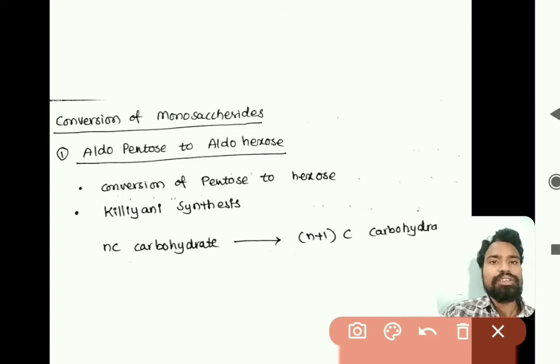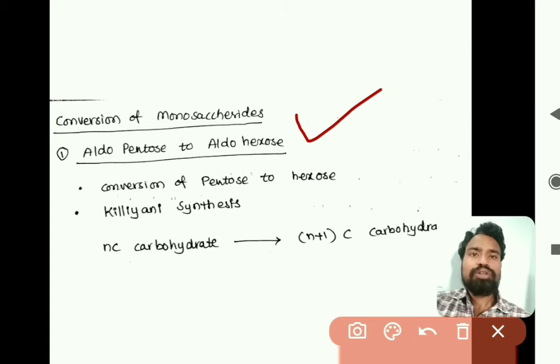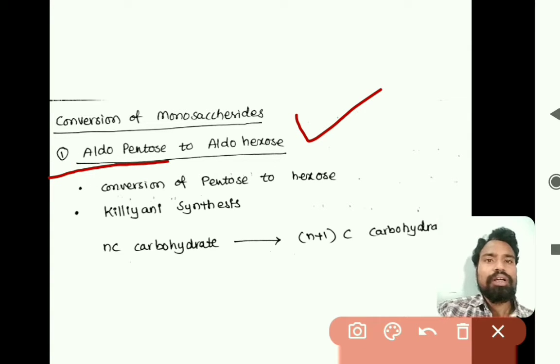The first one is aldopentose to aldohexose. Aldopentose means the carbohydrate which has an aldehyde functional group and 5 carbons. A simple example is arabinose, a 5-carbon carbohydrate having an aldehyde group.